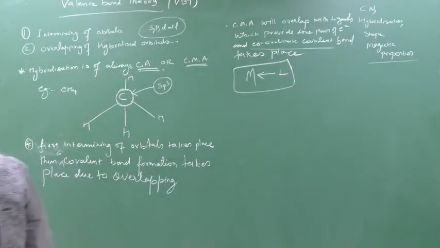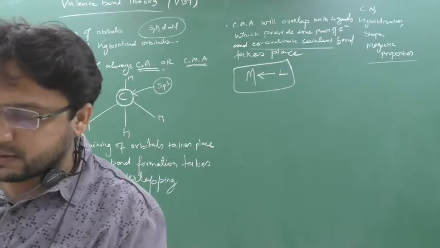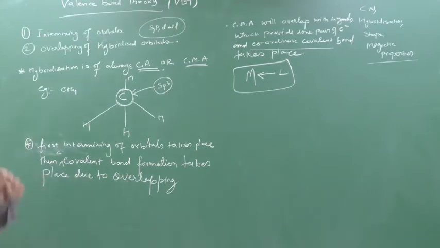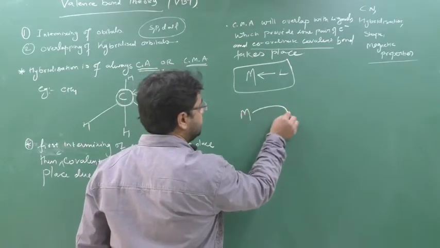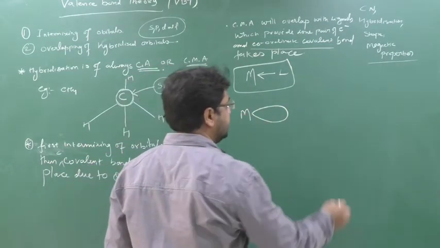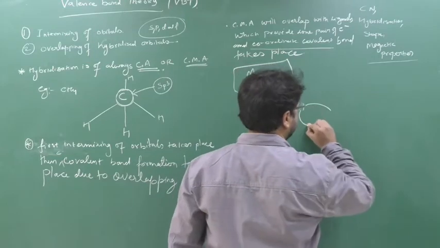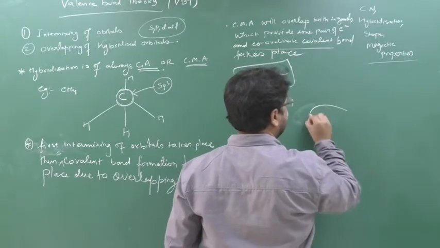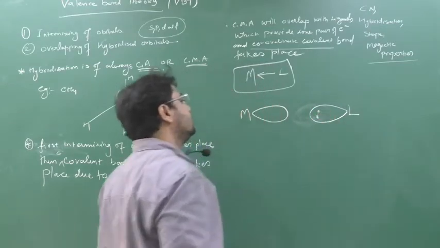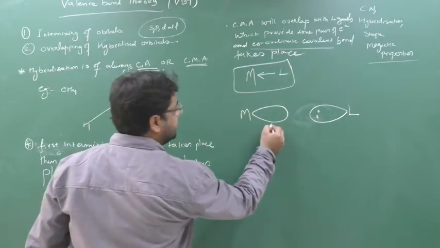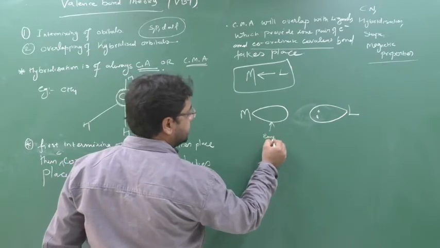This is told by the valence bond theory. For example, this is a metal, and this metal has an empty orbital, and this is a ligand. The ligand has one lone pair. So this is the ligand, this is the metal, and the metal has an empty orbital.